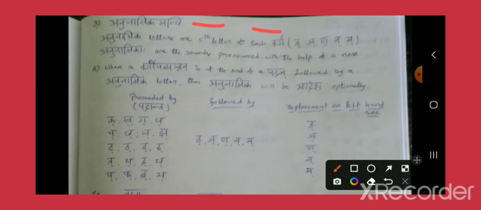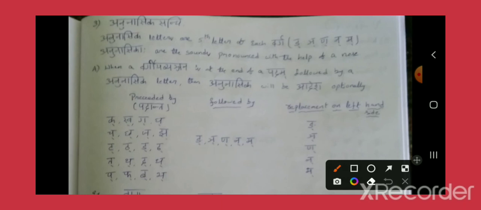There are 5 vargas, right? These are the 5 vargas: Kavarga, Chavarga, Tavarga, Tavarga, and Pavarga. And what is the last letter of each varga? These are the last letters of each varga. So all these letters are called nasal letters, which are the Anunasika letters.